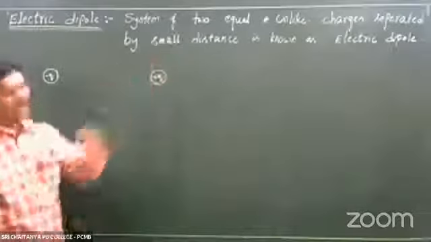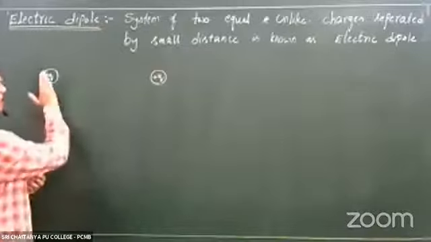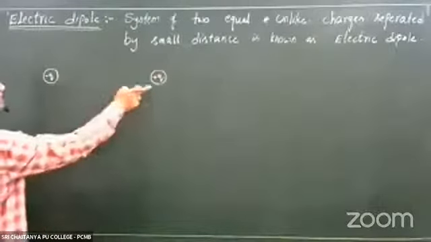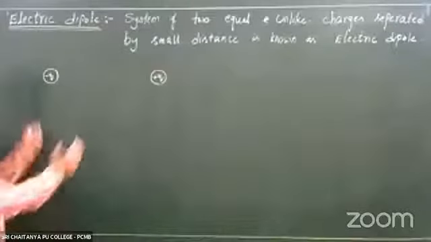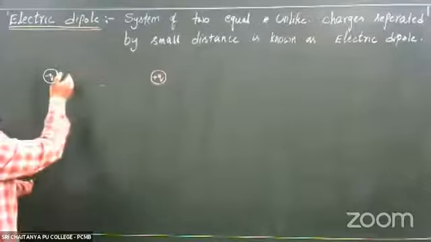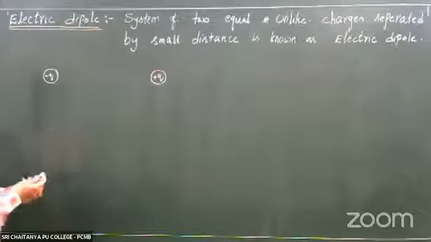Two equal, that is the meaning, equal magnitude. And they are separated by a small distance, right? Actually, on the board we are showing a lot of distance, but the distance is very small.